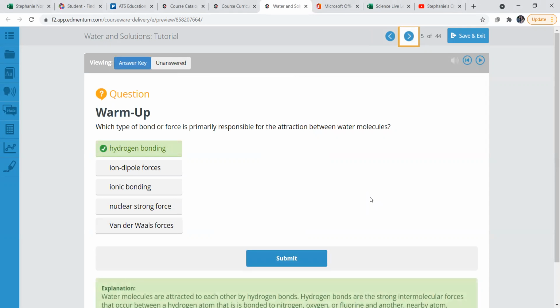So first one, I will answer this. Which type of bond or force is primarily responsible for the attraction between water molecules? That is hydrogen bonding. So let's review what it is.